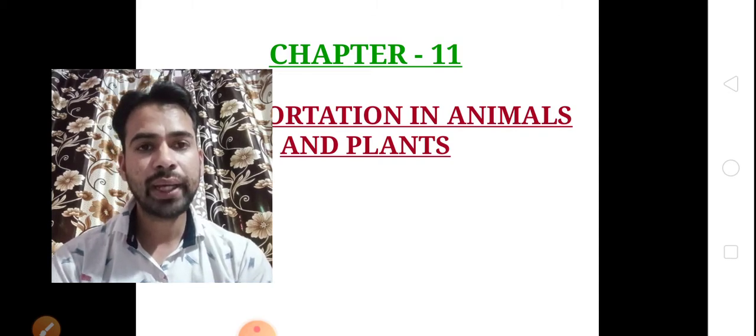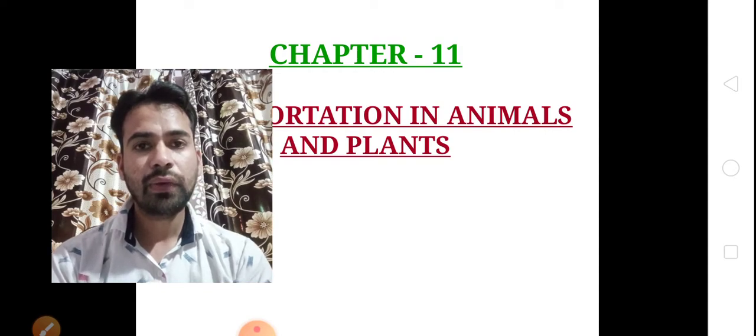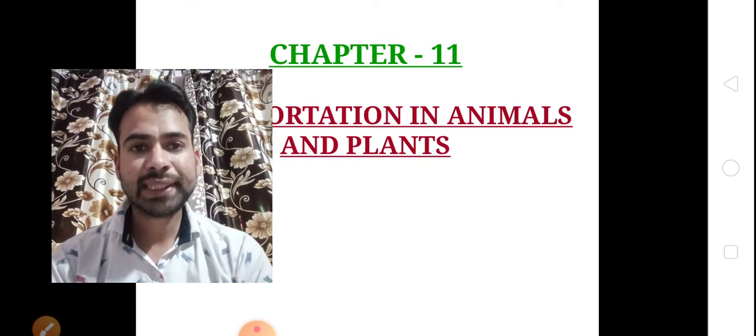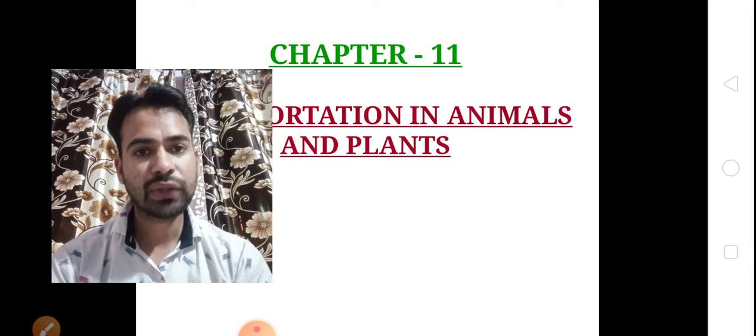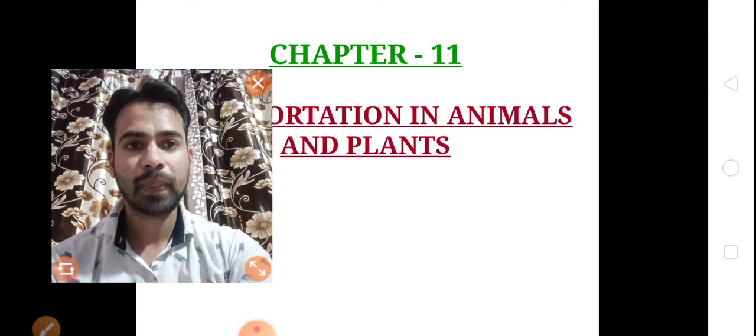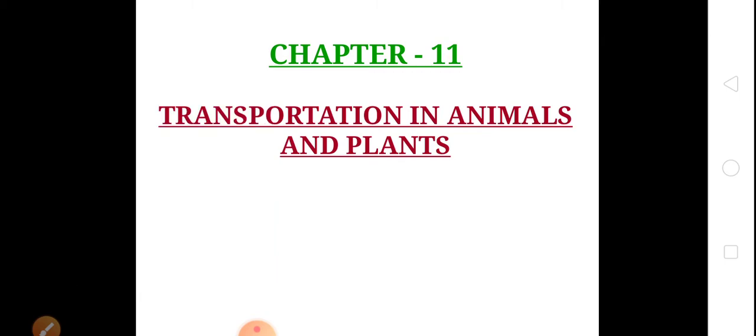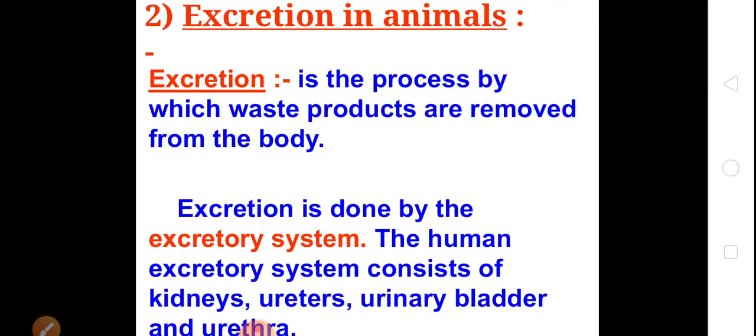So today in this video we are going to start the excretory system, and also we will discuss the vascular system, the vascular tissues. So, let's start. See the first, that is excretion in animals.